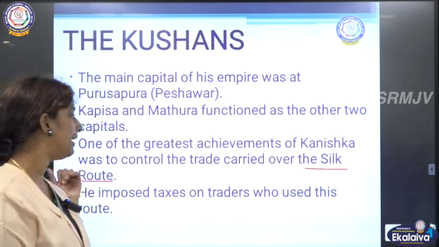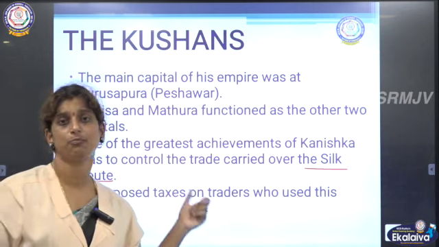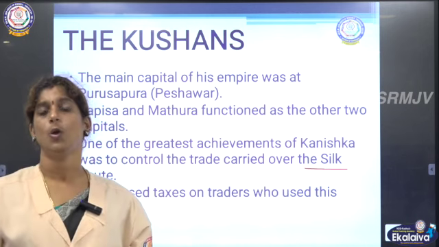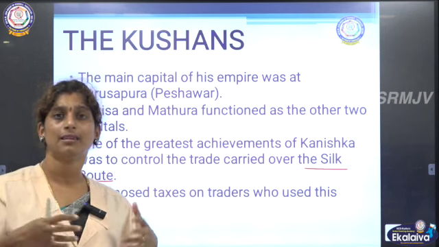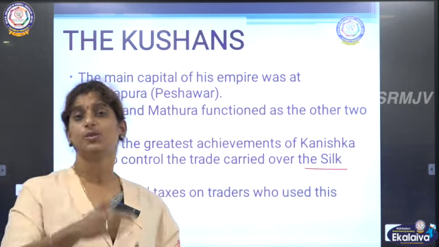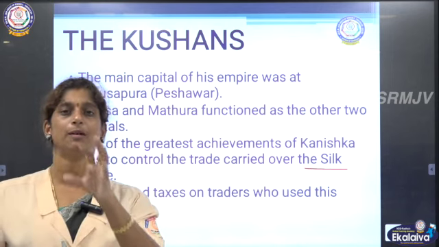So what he did, he took steps to control this Silk Route trade, because only China was flourishing and the other countries' trade was much affected because of this. So that is where he wanted to impose some restrictions.